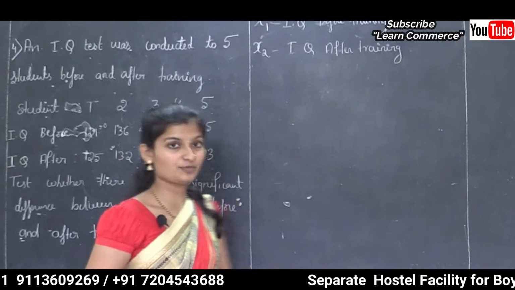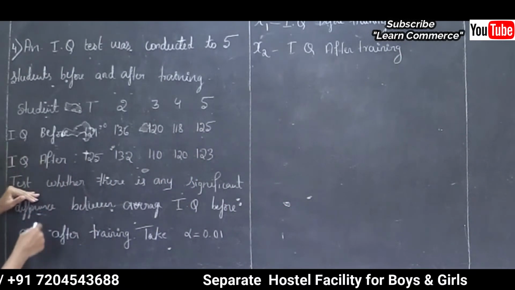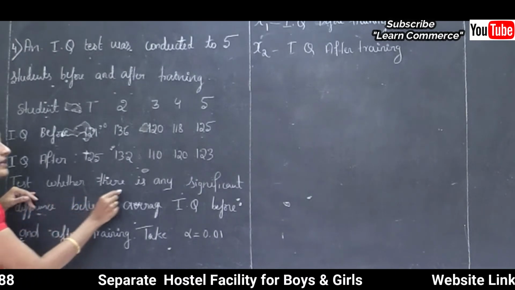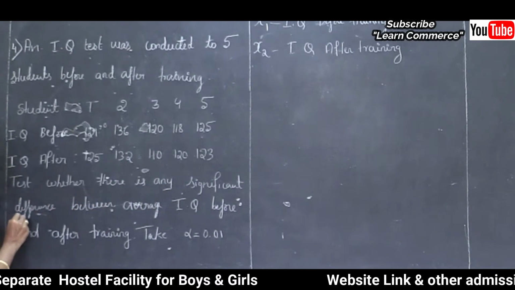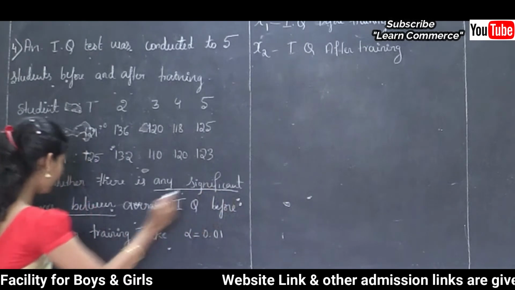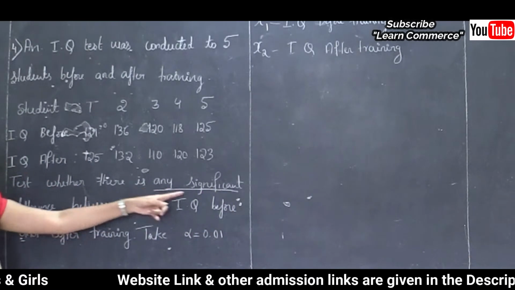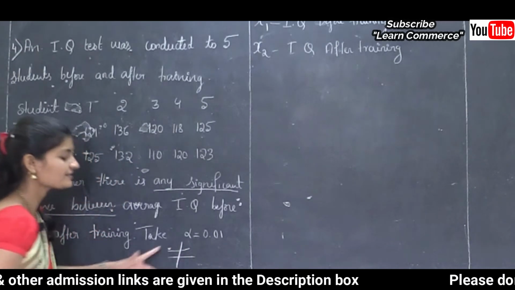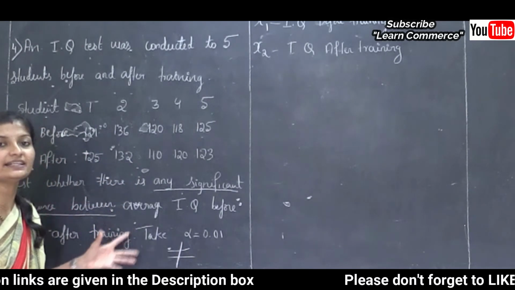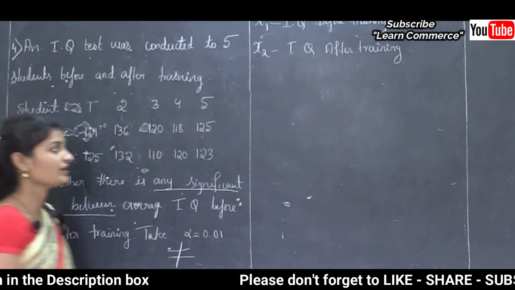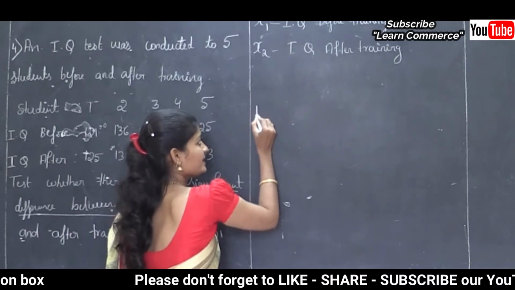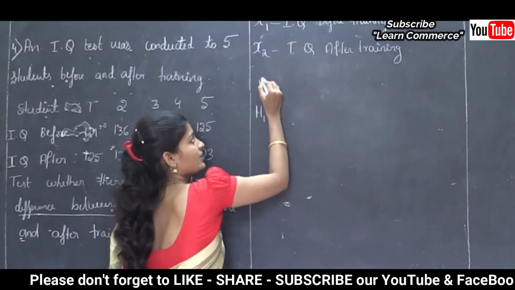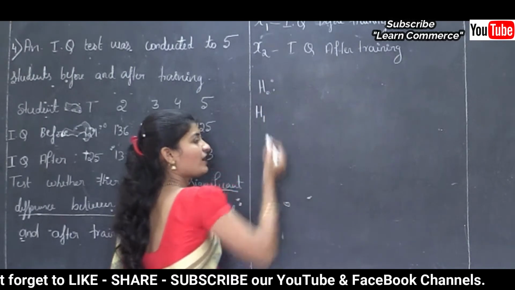Next move to test procedure. See the question here, what are we going to test? Whether there is any significant difference between average IQ before and after training. Significant difference in the sense of what? That is not equal to. So if it is not equal to, then we can say this is the alternative hypothesis. So the given sentence is the alternative hypothesis. Your problem is based on the alternative hypothesis.